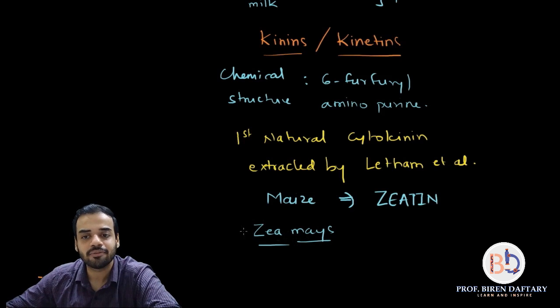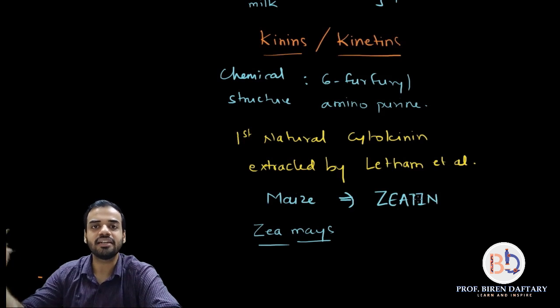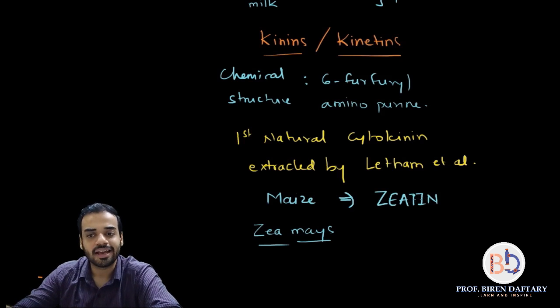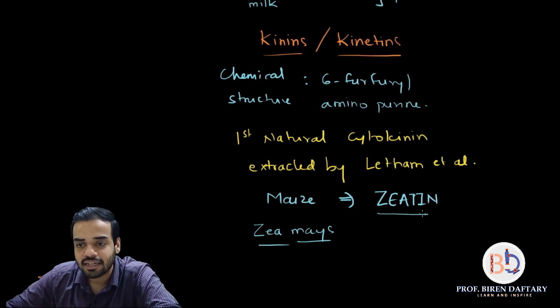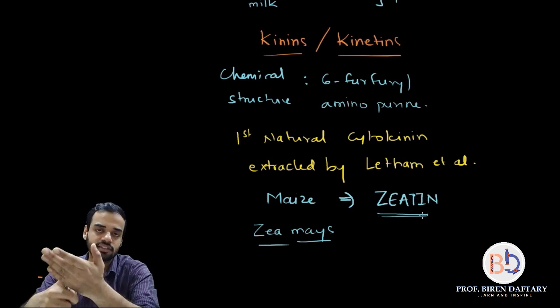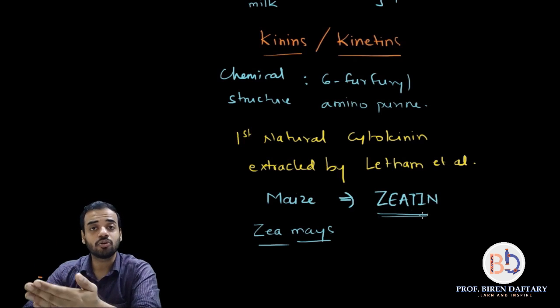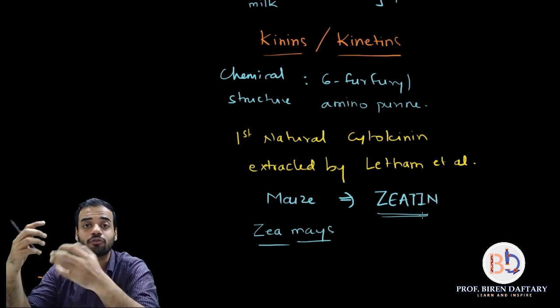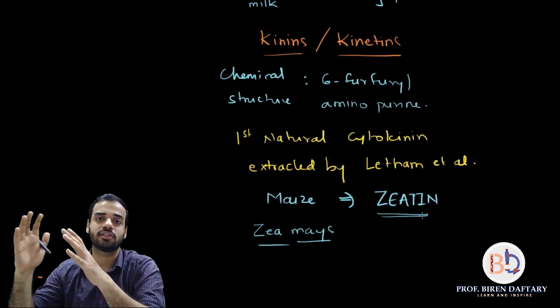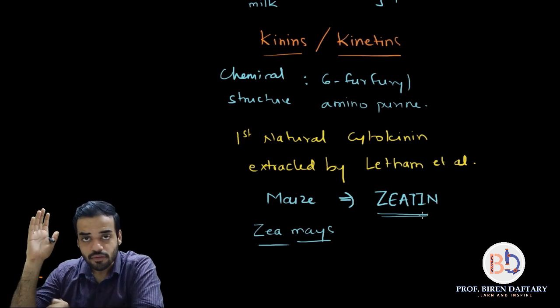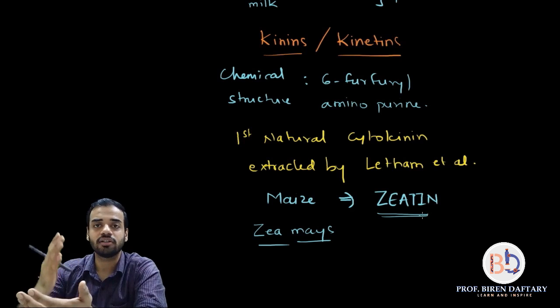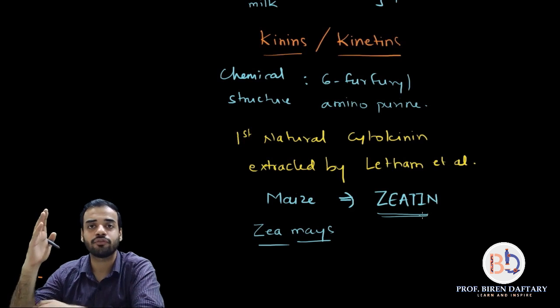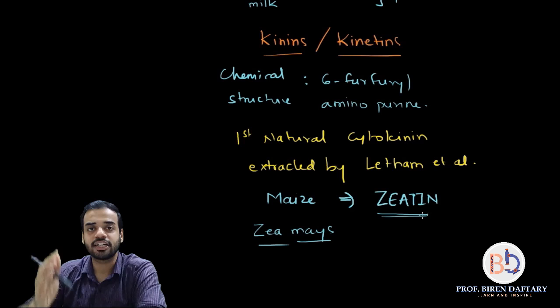So from the generic name, which is Zea, the name of the cytokinin is zeatin. The "tin" comes from kinetin and "Zea" comes from the generic name of maize. So zeatin is the first successfully extracted cytokinin from the maize plant. It was done by Latham and his co-workers. Is this clear? So that is about the discovery or extraction of the first natural cytokinin.